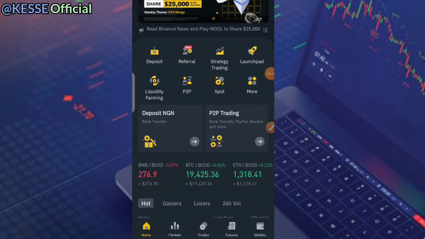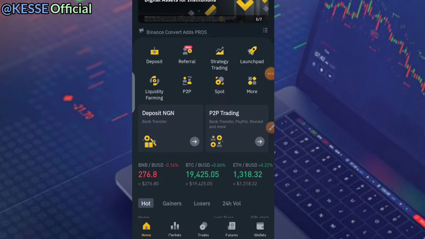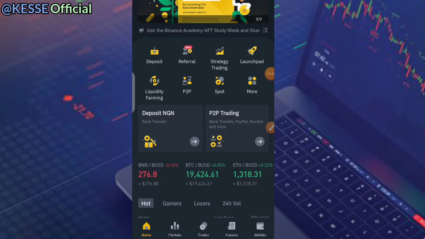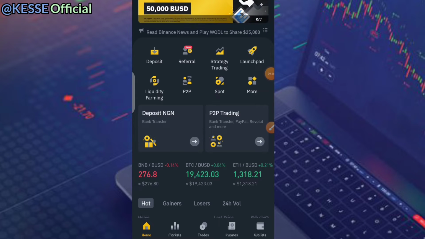But before it appears like this, if you are new and you have not registered with Binance, all you need to do right now is use the link in the description, sign up, and get started on Binance. Binance will give you the opportunity to use the platform to trade and make use of it. So I'm here to show you how you can get started using the Binance app or platform in your trading and all of that.